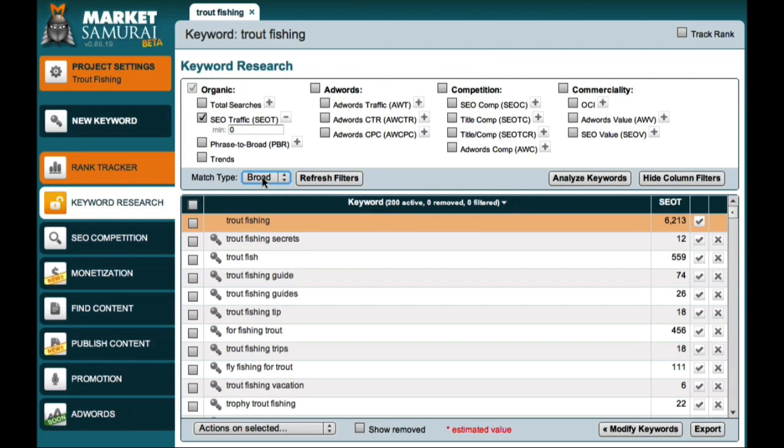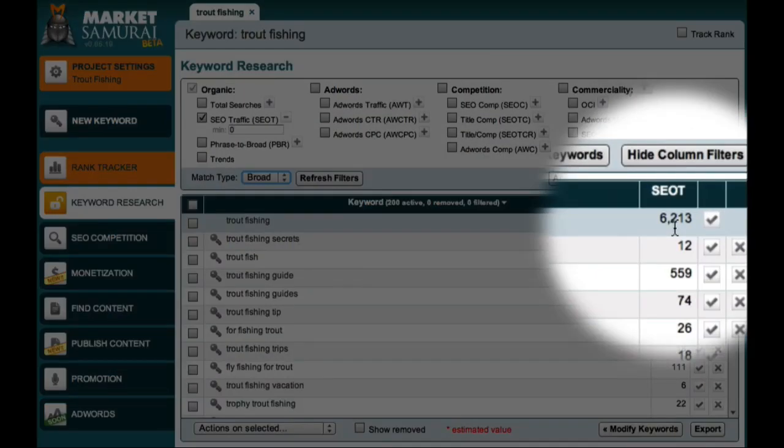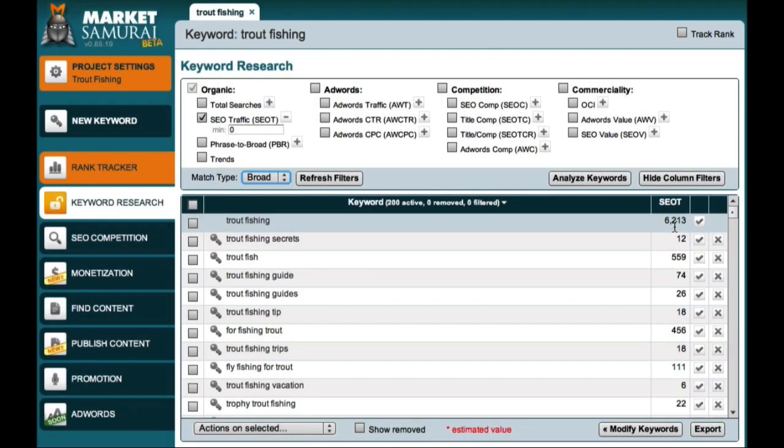So with the match type set to broad, I can see that 6,213 people per day are searching for a phrase that contains the words trout and fishing in any order, along with other keywords. Now you may be wondering why Market Samurai uses the broad match value as a default. In order to understand this, we need to take a quick look at how Google rankings develop over time.